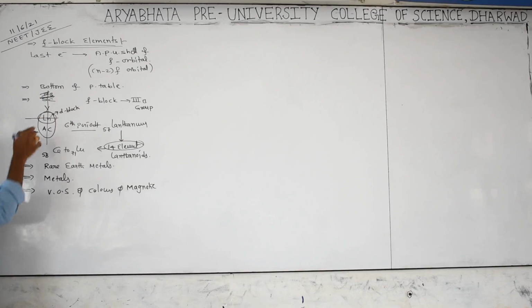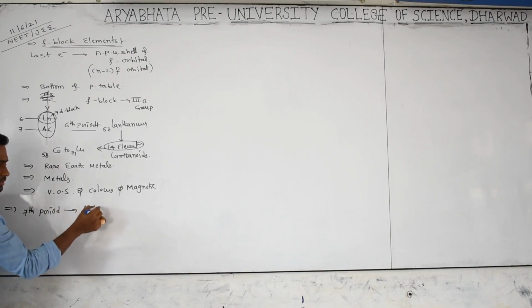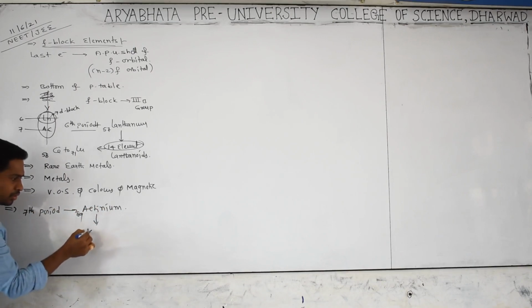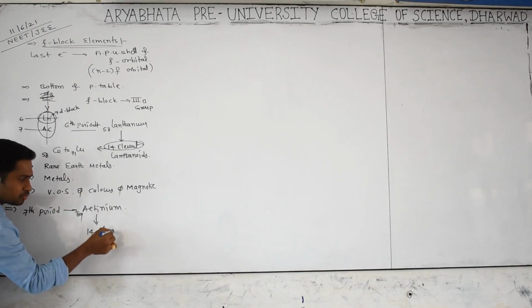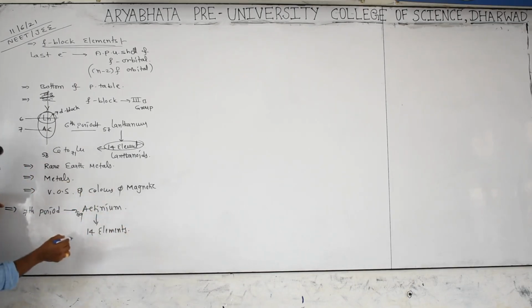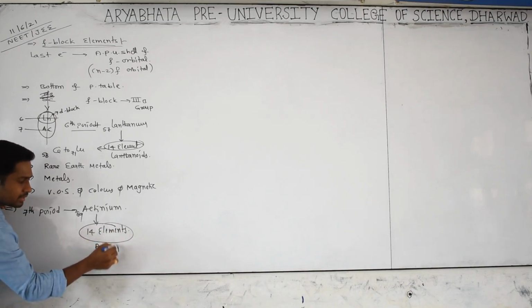Under the same third B group we have the seventh period. In the seventh period, what is the element? Actinium, atomic number 89. After actinium we get 14 elements having similar properties like actinium. That's why those 14 elements are called actinoids.